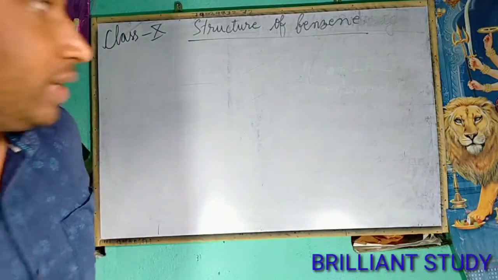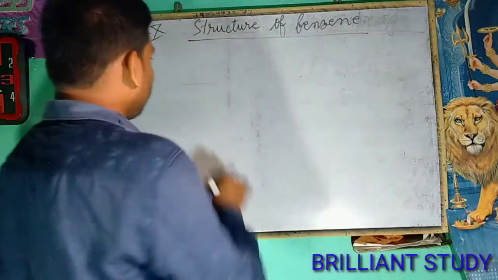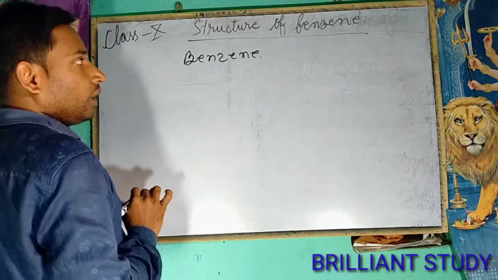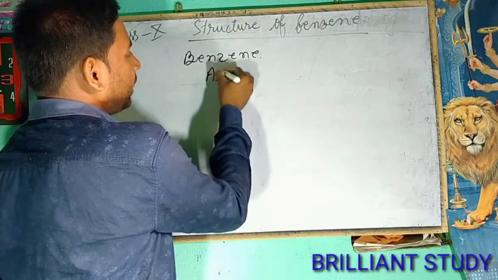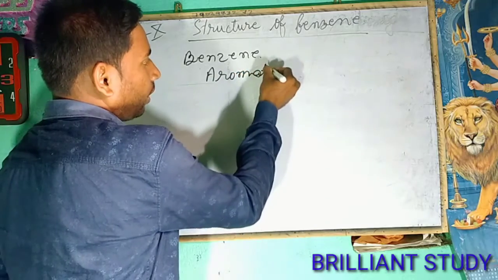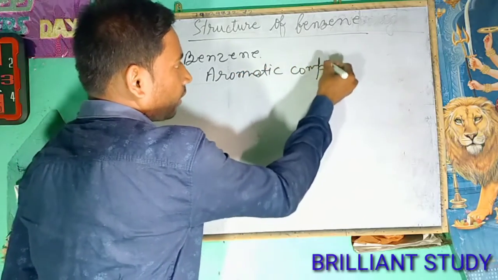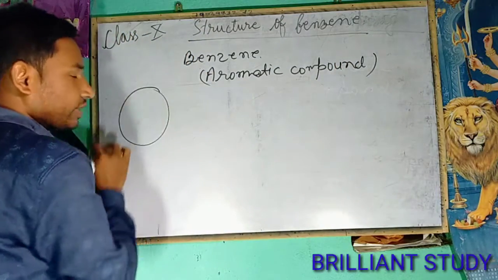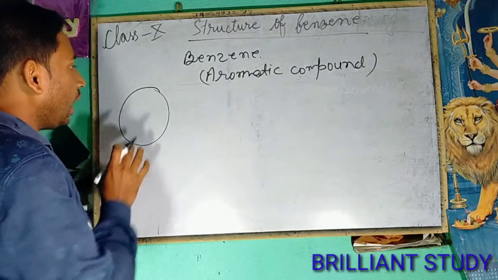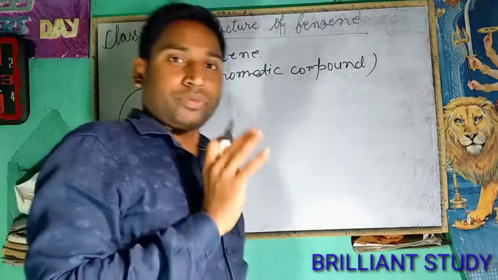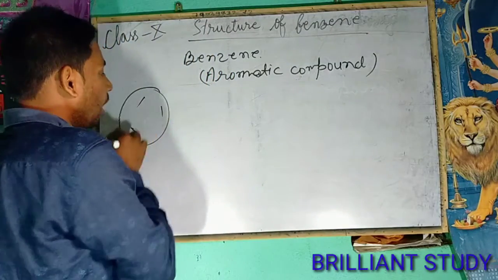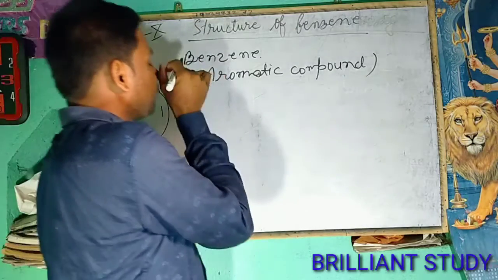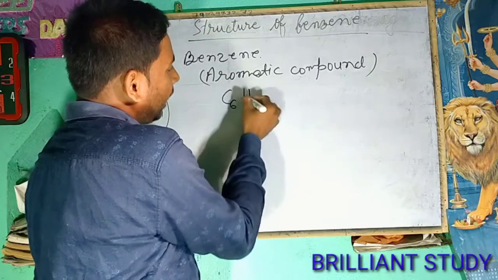Today we will study the structure of benzene. First of all, it is very necessary to know what benzene is. Actually, benzene is an aromatic compound. Aromatic compound means that benzene has a cyclic structure and the double bonds are found in an alternate way. That means the double bonds are alternate to each other on the carbon atoms. And the formula for benzene is C6H6.